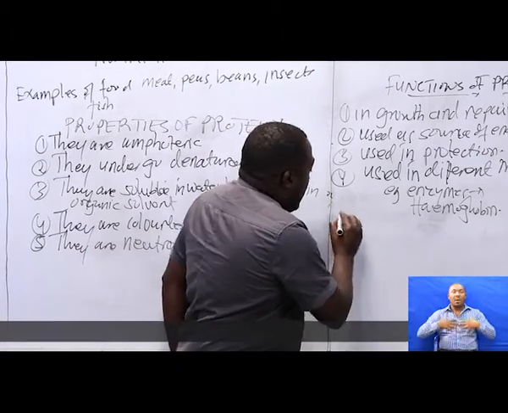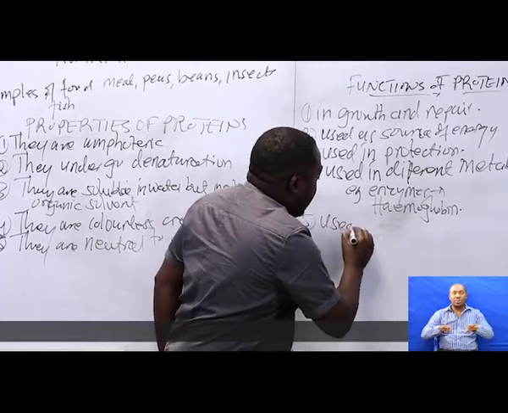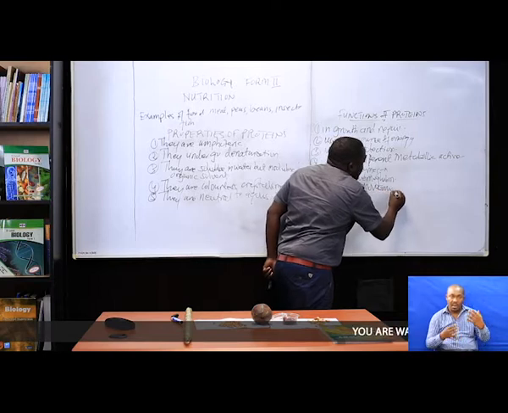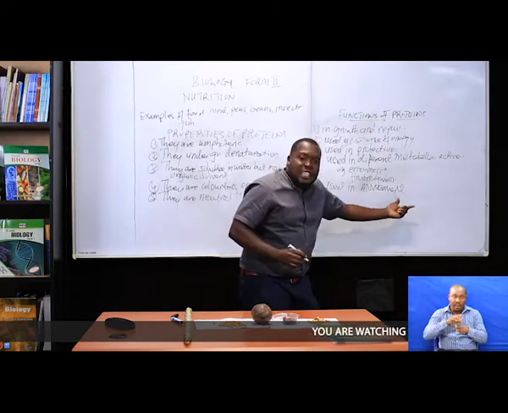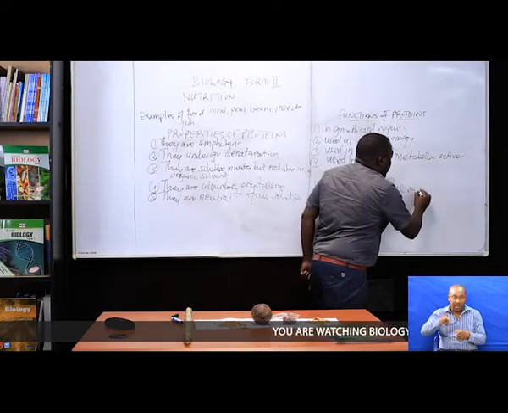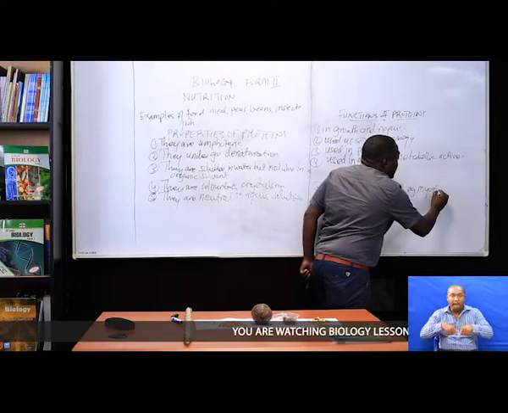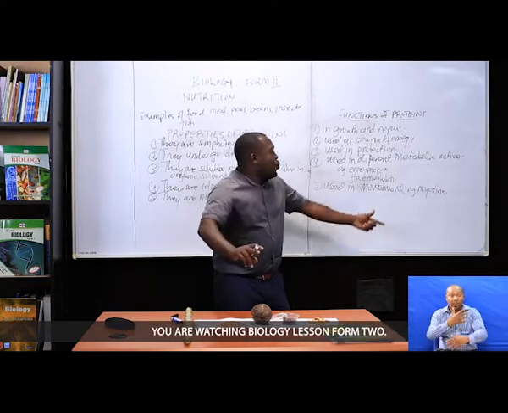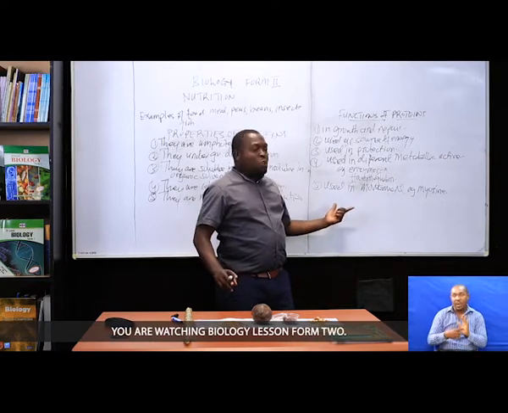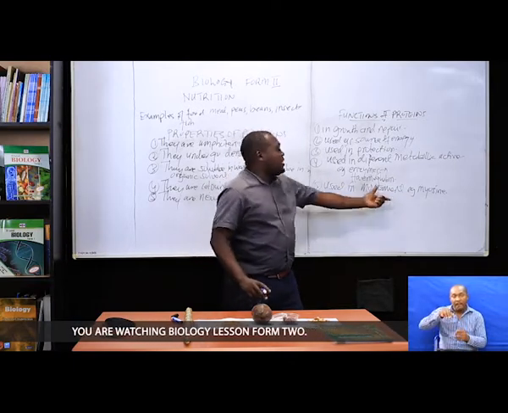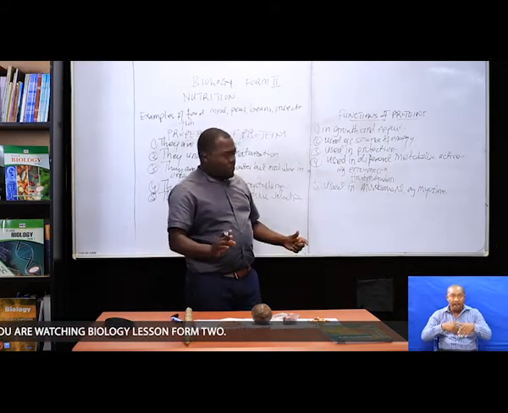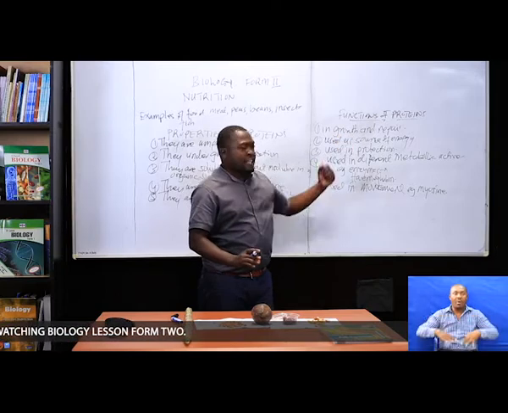Also, protein used in movement. A good example of protein that facilitates movement is called what? Myosin. Myosin is a protein. Myosin is a protein which is used in movement. So, in such a way that protein facilitates what? Movement.